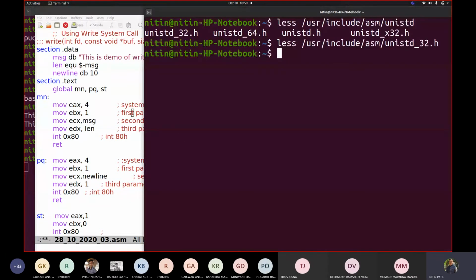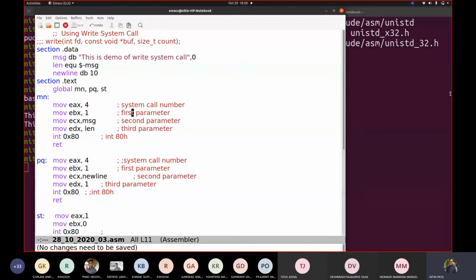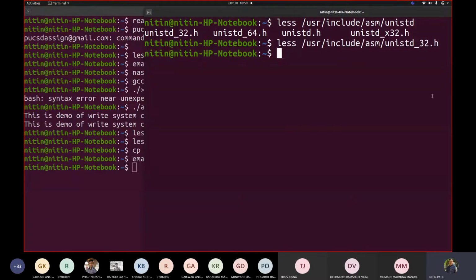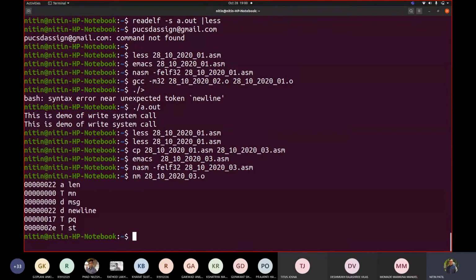Now suppose I go back and save this code, and let us try linking. First assemble. You may see here no error. Now if I write objdump or nm on the .o file, you should see all names written.